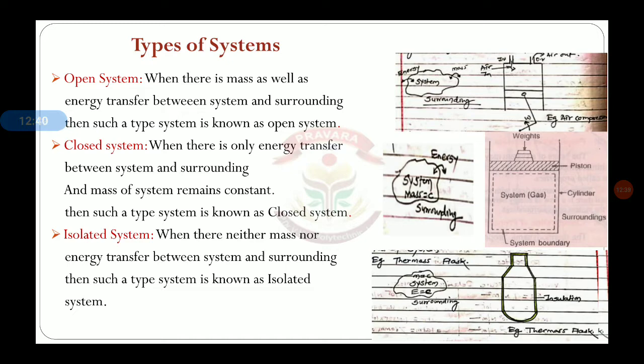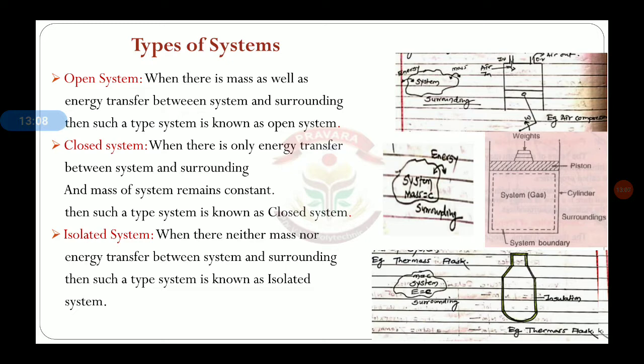The definition of the open system states that when there is mass as well as energy transfer between the system and surrounding. As we have already discussed about the types of system, if the transfer of mass as well as energy is possible in any system, then that system is known as the open system.